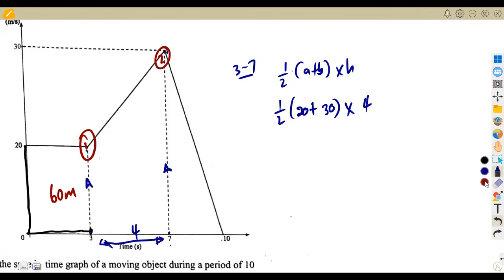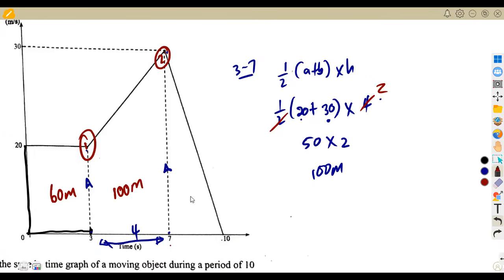So you can calculate our distance from this. Half of 4 is 2. Here we can add 20 plus 30, which is 50, times 2, which is 100. So you're going to have 100 meters. Meaning to say, between 3 and 7 seconds, we have traveled a distance of 100 meters.